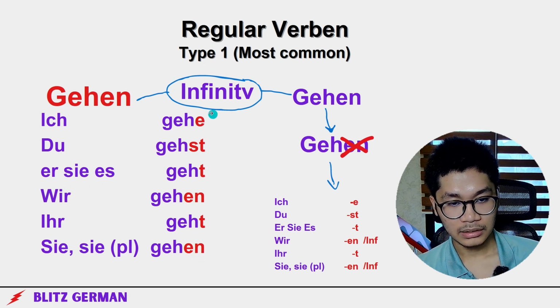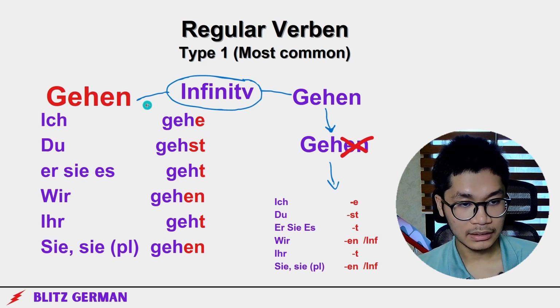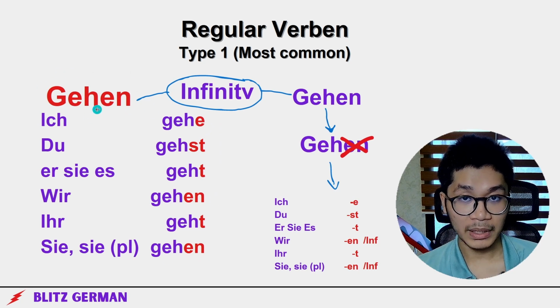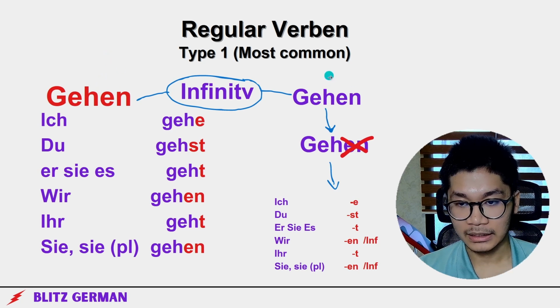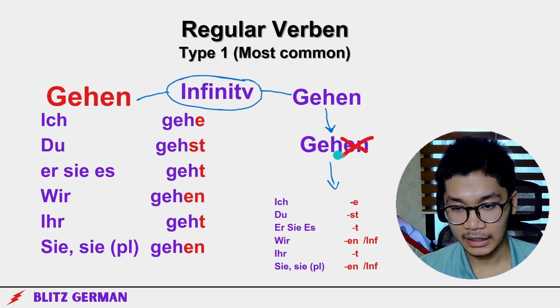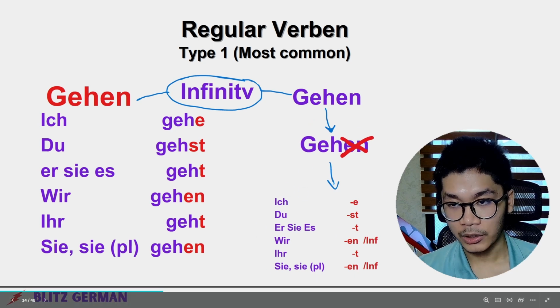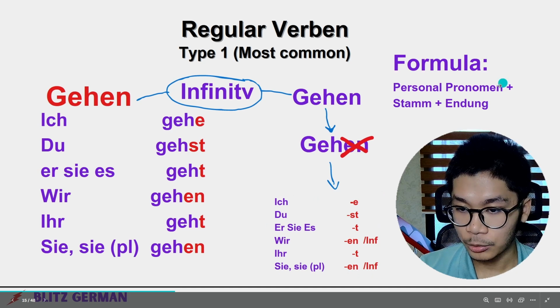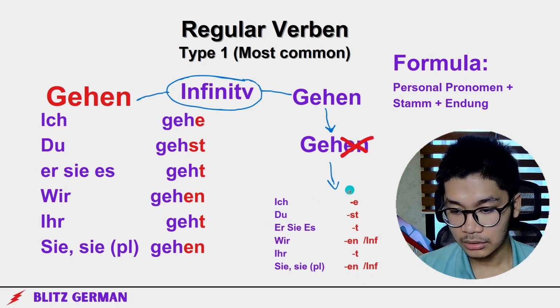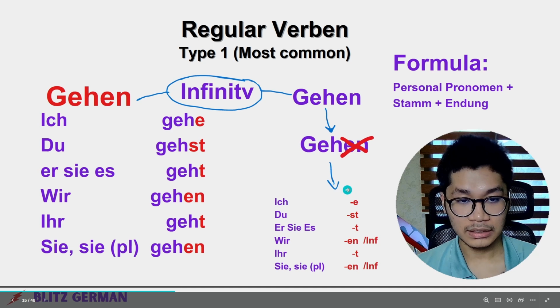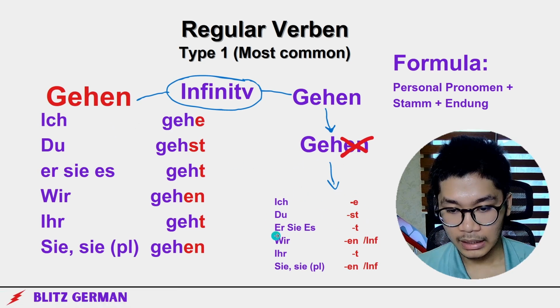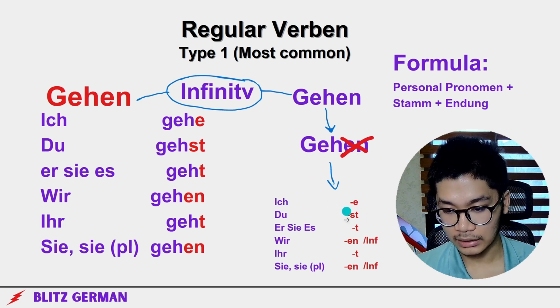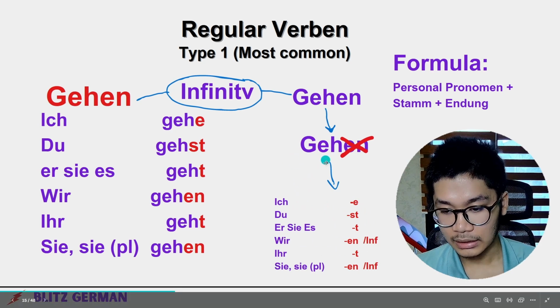How do we do this? Before it was changed, the infinitive, the base verb is gehen, to go. From infinitive, we remove the en. Now it's ge, and this is called Stamm. And with Stamm, personal pronomen and Endungen, we have a formula: the personal pronomen plus Stamm plus Endung. Now we can form sentences. I go, ich gehe, du gehst, es geht, wir gehen, ihr geht, sie gehen.